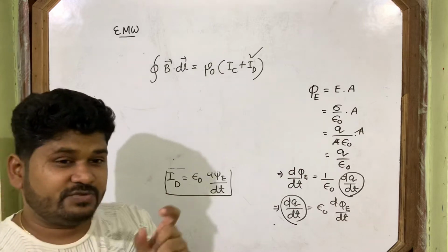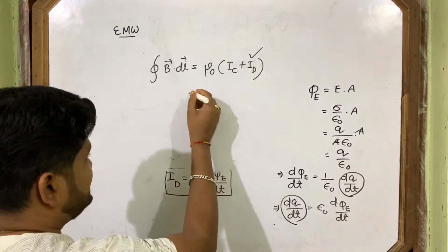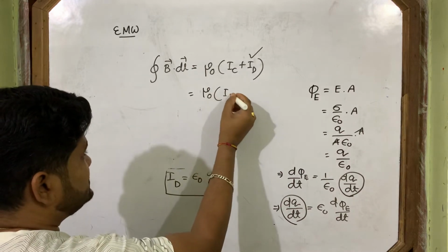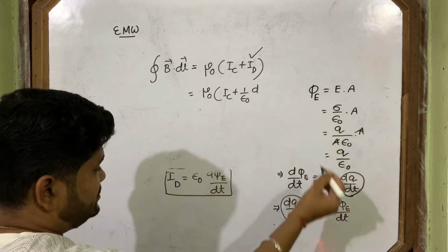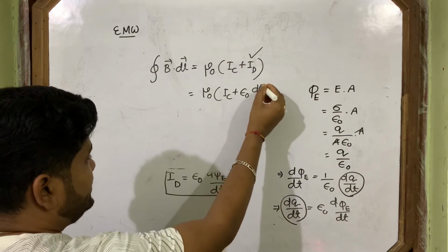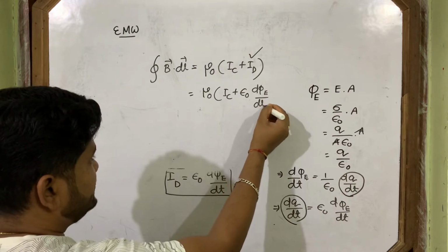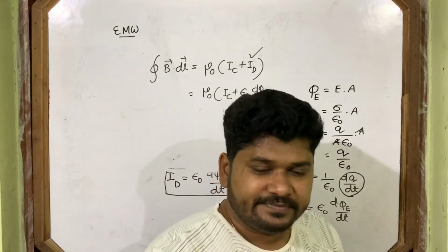The name of Maxwell is attached to the law. So IC plus ID. This is IC, and in place of ID you can write epsilon naught d phi E by dt, then B dot dl integration on the LHS side.